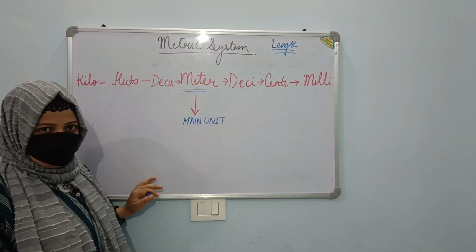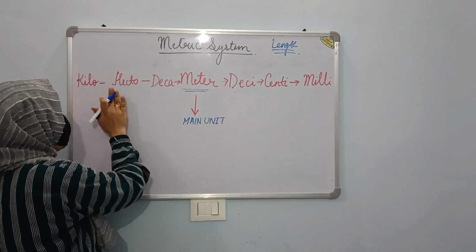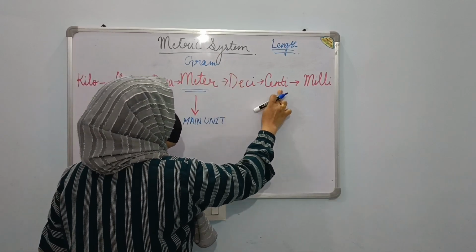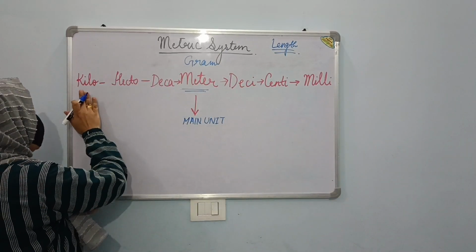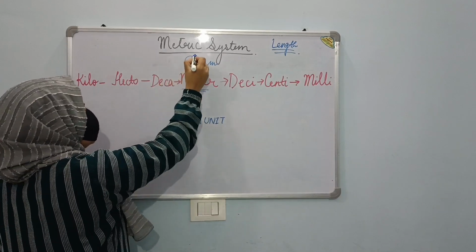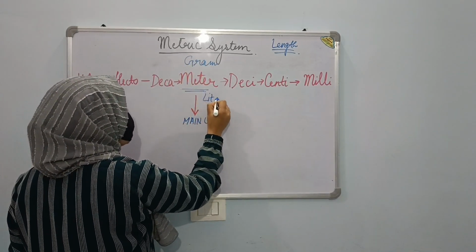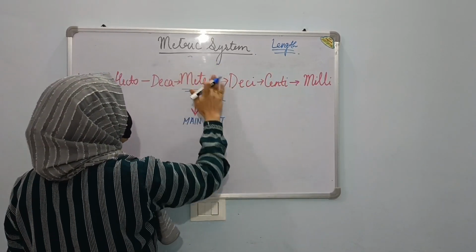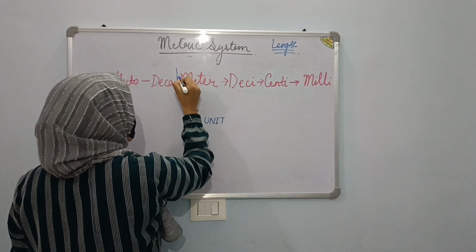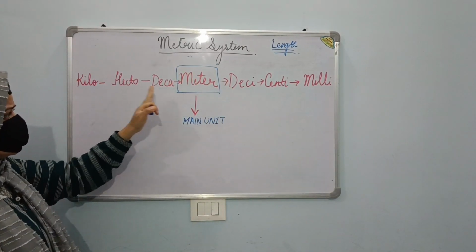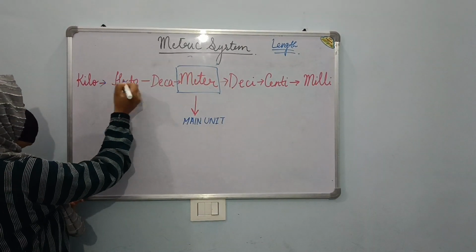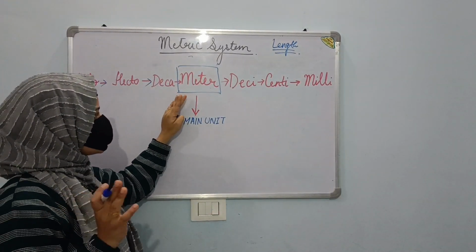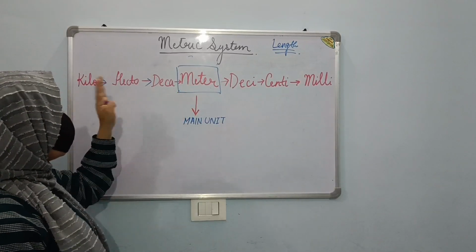And if you are taking gram, if it is kilogram then here it will be kilogram, hectogram, decagram, simply gram, decigram, centigram, milligram. If you are taking liter it will be kiloliter, hectoliter, decaliter, liter, deciliter, centiliter, milliliter. Here, in place of meter, the main unit will be liter. So here I have taken meter. This is the center of this series. Meter is occupying the central position, so we have to consider this and do all the conversions.